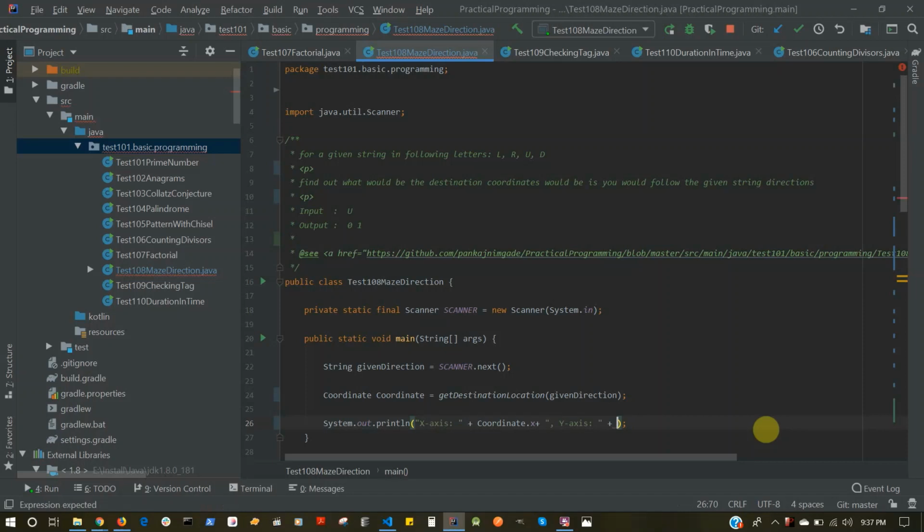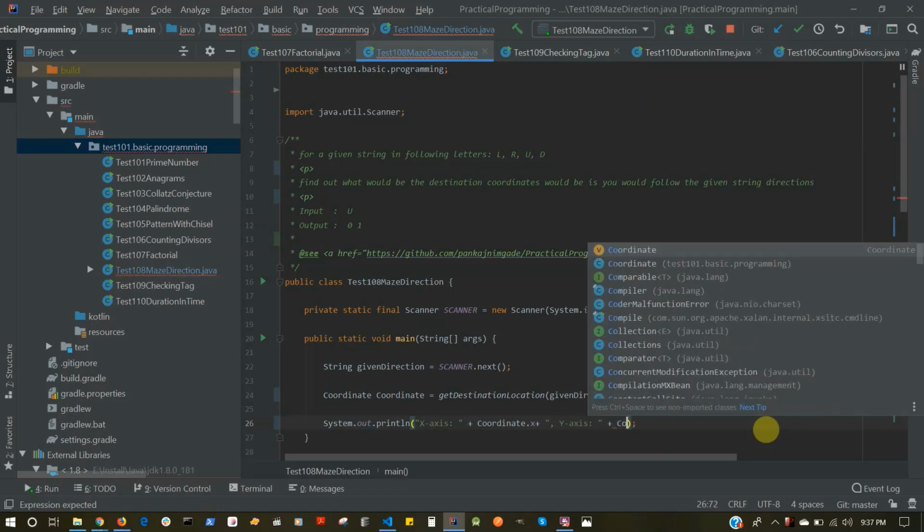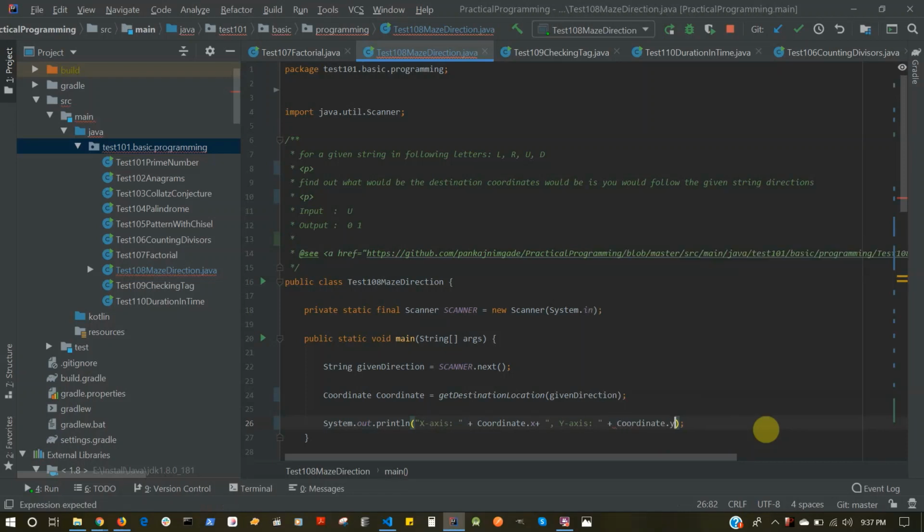Coordinate, oops, Coordinate, and Y. So I'll print that. This should be a lowercase, so let me do Shift F6. Okay, Shift F6 and make it small case. There you go. And let's try to run this. Hope it works.